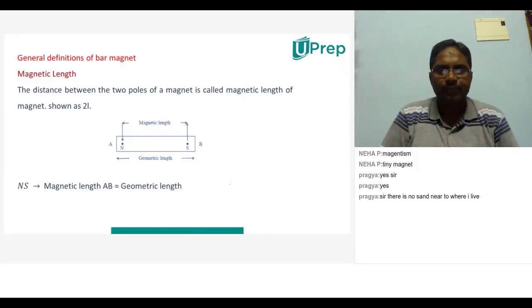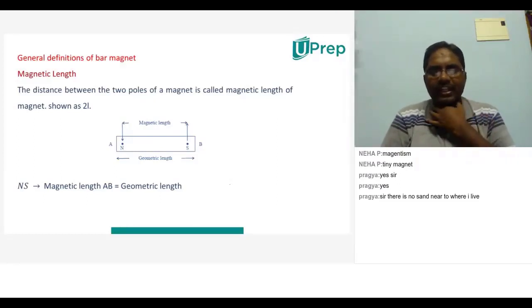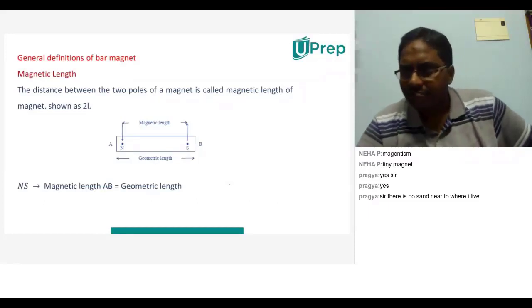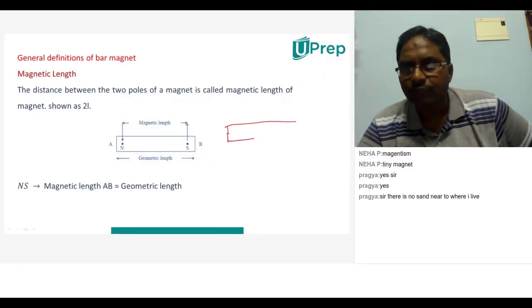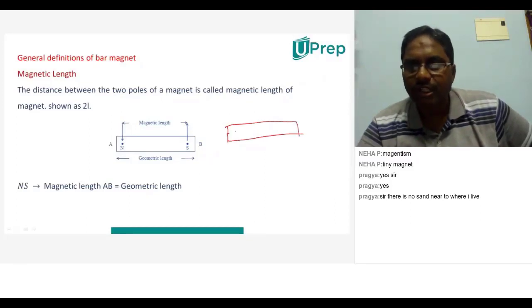Now, just now I said the geometrical length will be more than the magnetic length. Generally, suppose I took one bar magnet like this, and this is a north pole and this is a south pole.